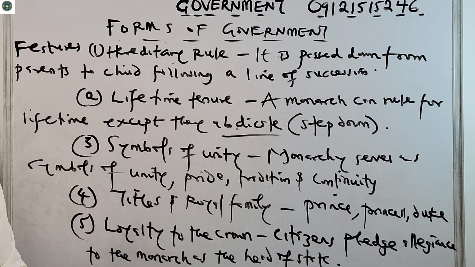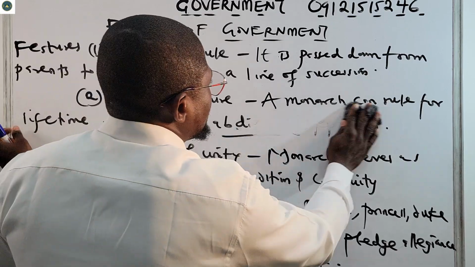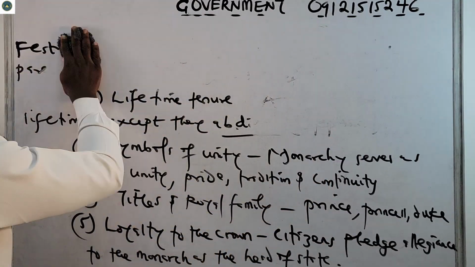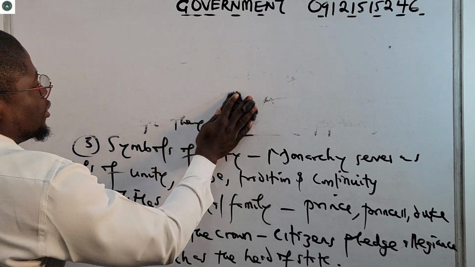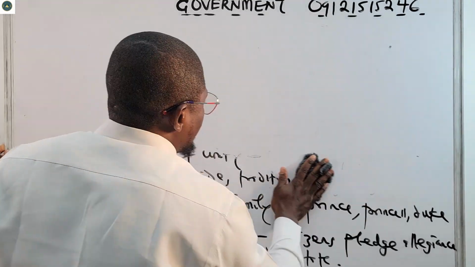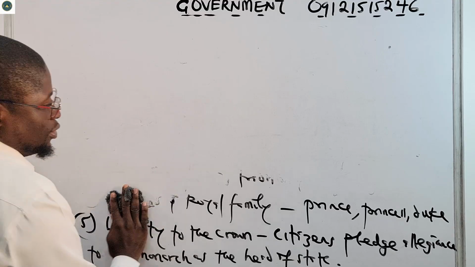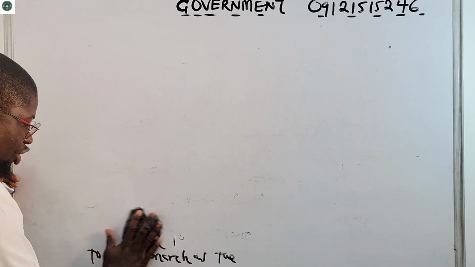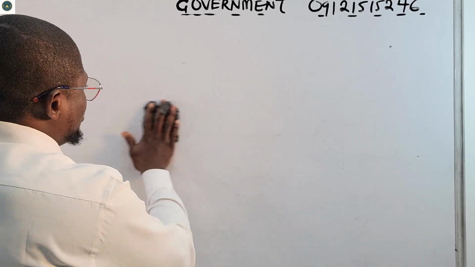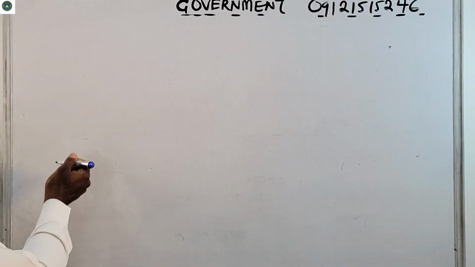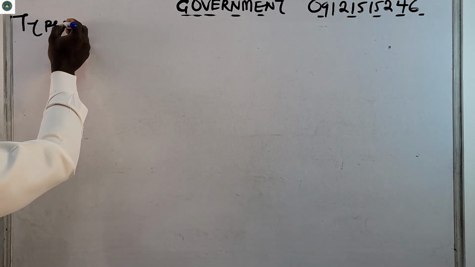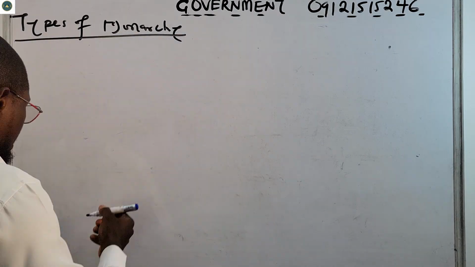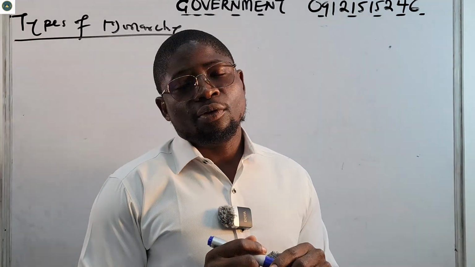Now, very importantly, let us look at the types of monarchy that we have. There are 2 types of monarchy I'm going to look at. Number 1 is absolute monarchy. Number 2 is constitutional monarchy. Even from the words, the definitions are very easy to distinguish. Let me make it clearer by explaining better. So we have 2 types of monarchy.